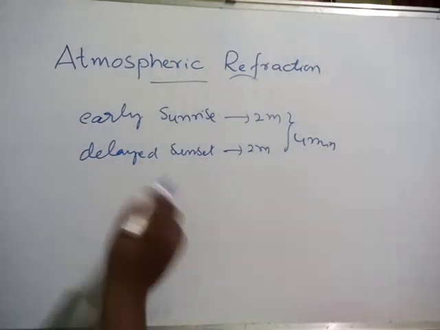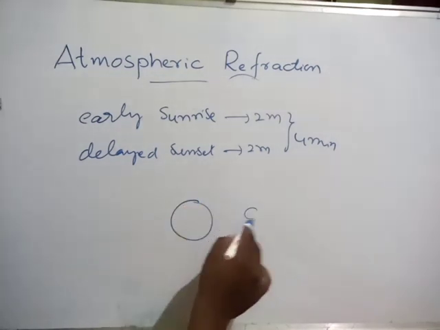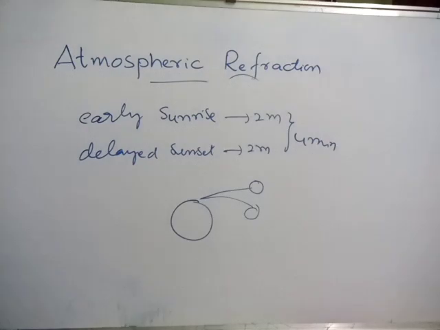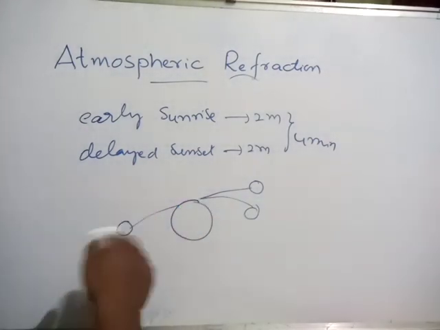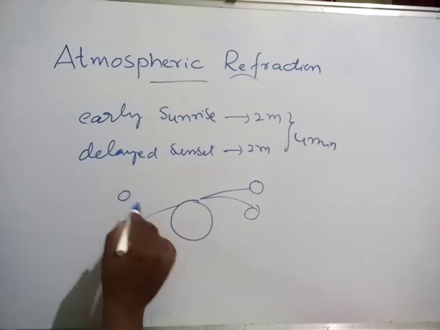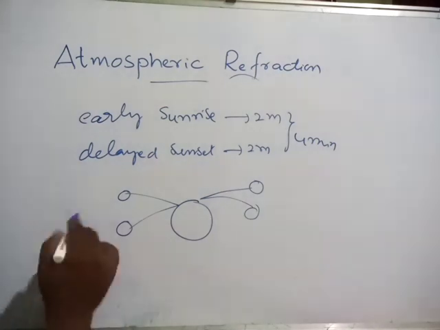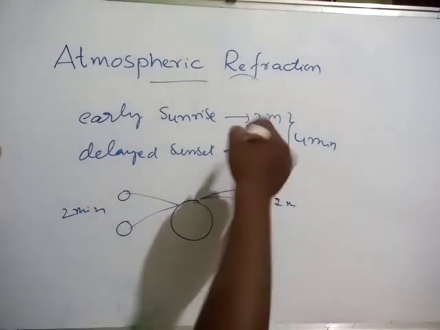Okay na? Even though the sun has set already, due to atmospheric refraction we can see the apparent position of the sun. And even in the sunrise, even though the sun is down only, we can observe the sun 2 minutes earlier due to atmospheric refraction. Okay, here 2 minutes and here 2 minutes, so total 4 minutes.